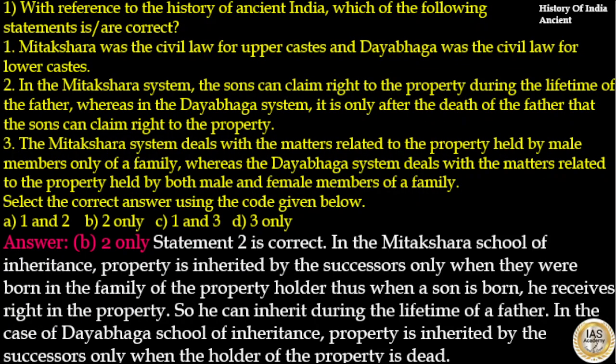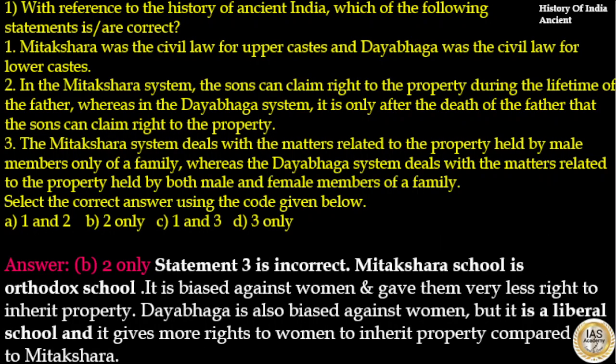Statement 2 is correct. In the Mitakshara school of inheritance, property is inherited by the successors only when they were born in the family of the property holder. Thus, when a son is born, he receives rights in the property. So, he can inherit during the lifetime of the father. In the case of the Dayabhaga school of inheritance, property is inherited by the successors only when the holder of the property is dead. Statement 3 is incorrect.